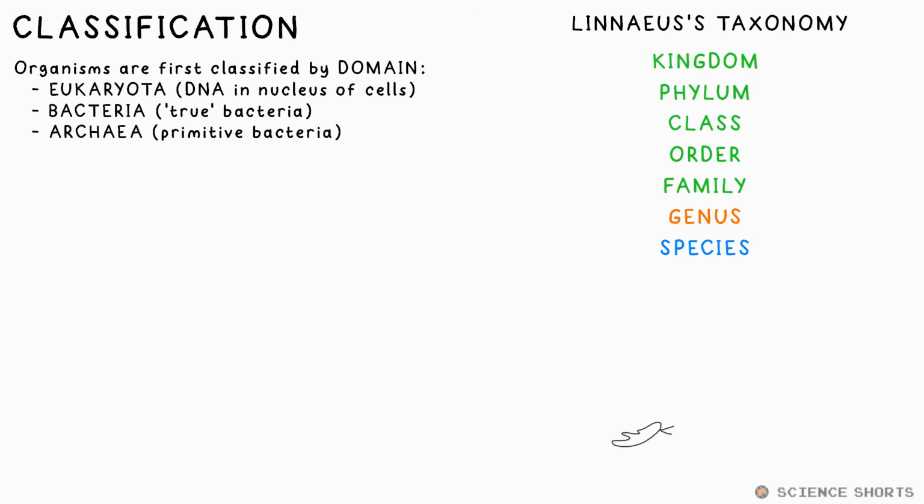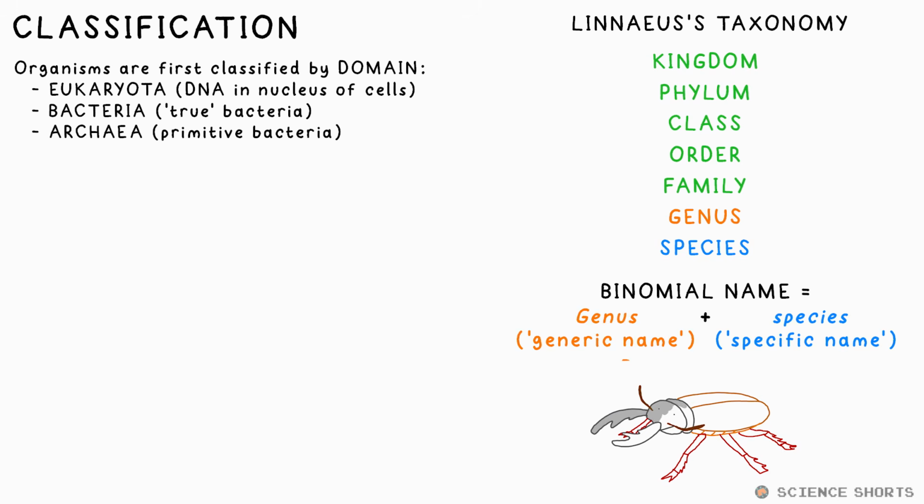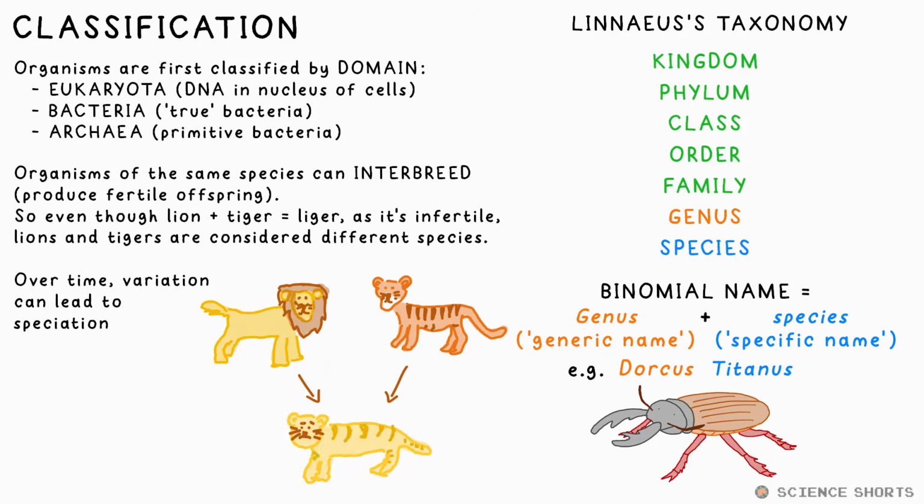To identify an organism quickly, we just give the genus, also known as its generic name, followed by the species, its specific name. This combination is called its binomial name, but you might also see it called its Latin name, as that's the language that was first used for it, but Greek is also another main language used for the names. Binomial name is given in italics or it's underlined, and the first letter of the genus is capitalized. Generally, if organisms can produce fertile offspring, they are considered to be of the same species.